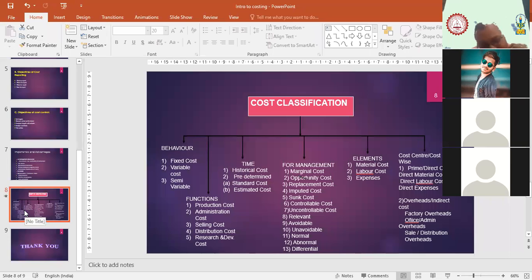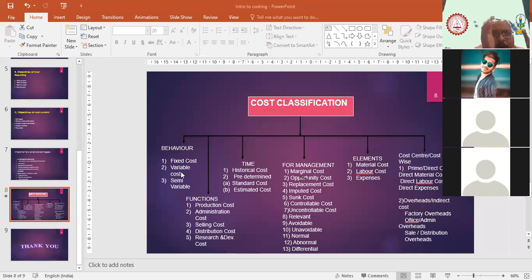This is very, very much important. Generally 100% question comes on this type of theory question. They ask you to write cost classification on different bases, or they will specify the basis, like on the basis of behavior you have to write, or on the basis of management purpose. So likewise, you have to write the answers. This is a very important question, that's why we'll take it fast.